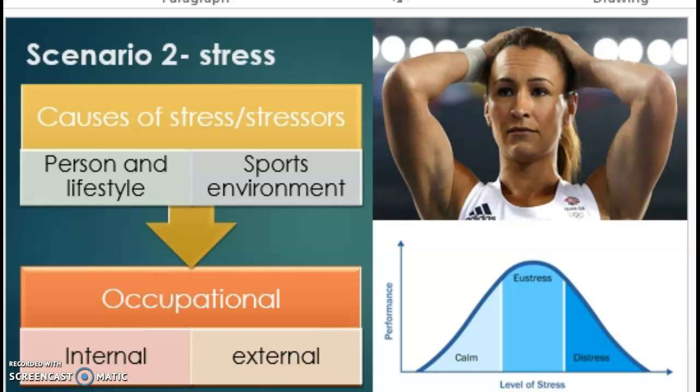These are the main categories that specific factors fall under when determining causes of stress. For example, things such as family, social disapproval, and isolation are all factors that fall under personal and lifestyle causes of stress.